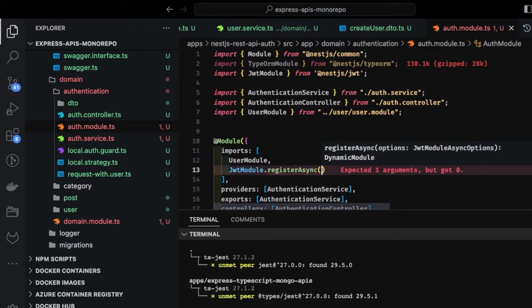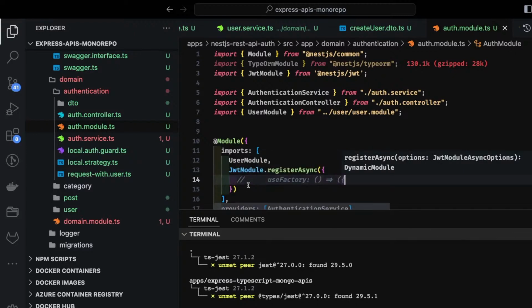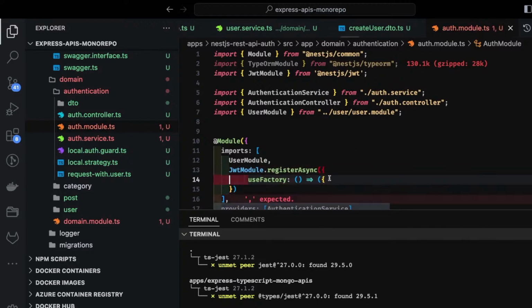We are doing a dynamic registration of this module because this module depends on config service. So here we will be using use factory. That is correct. Inside the use factory, there are many ways to initialize the modules. What all you are importing? I am dependent on config service.